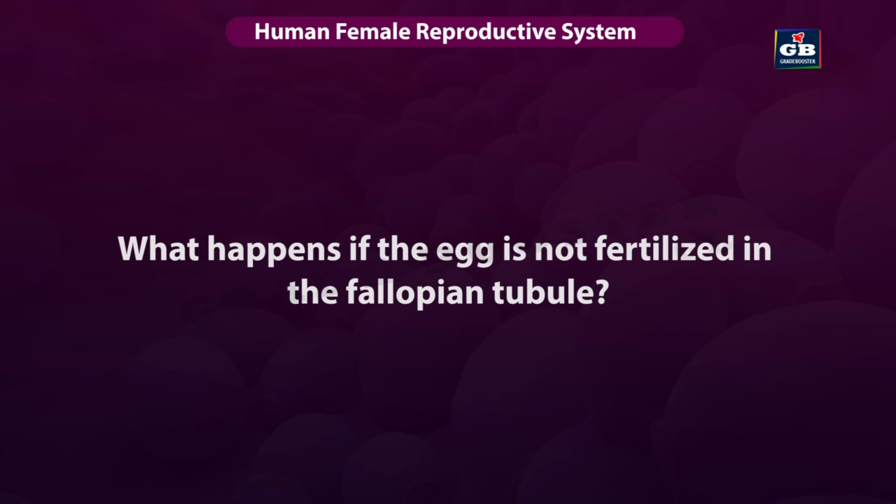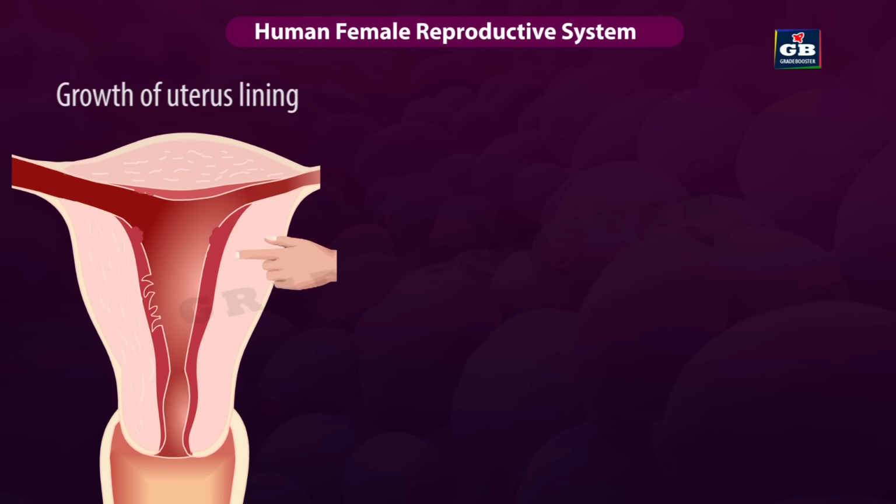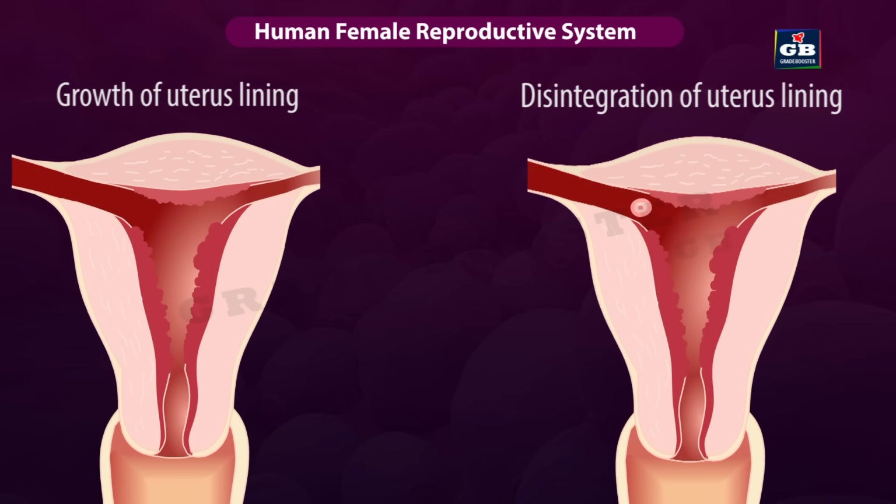What happens if the egg is not fertilized in the fallopian tubule? Every month, the walls of the uterus get lined by blood vessels and tissues in the anticipation of embryo. If the egg is not fertilized and the embryo is not formed, then the unfertilized egg lives for 1 day. After that, the egg gets dissolved and the tissues formed on the lining of the uterus along with the blood slowly breaks and expels out through the vagina.